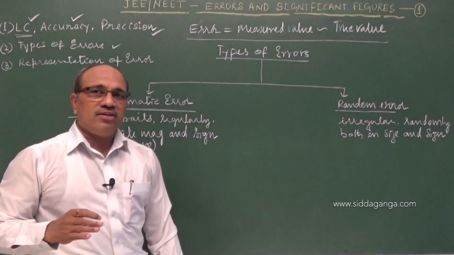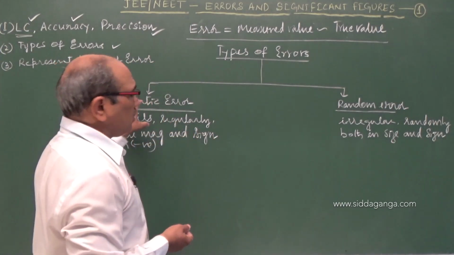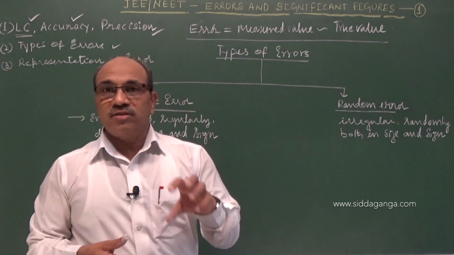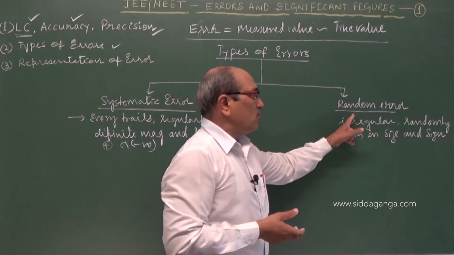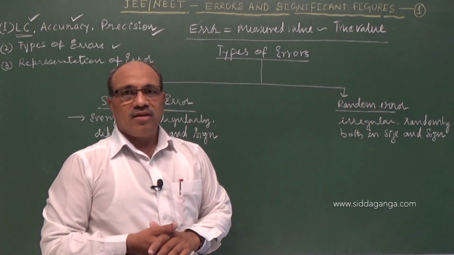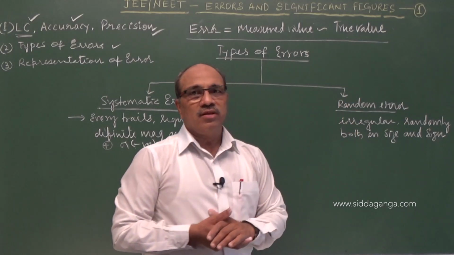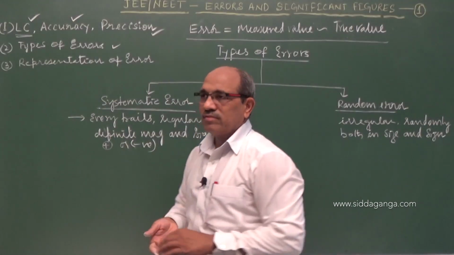Or in the most simplified way, systematic errors are of known causes. Errors coming from unknown causes are called random errors, and errors of known causes are called systematic errors.